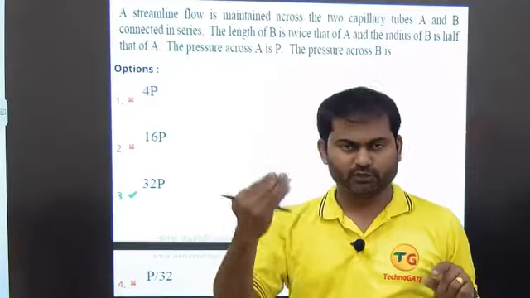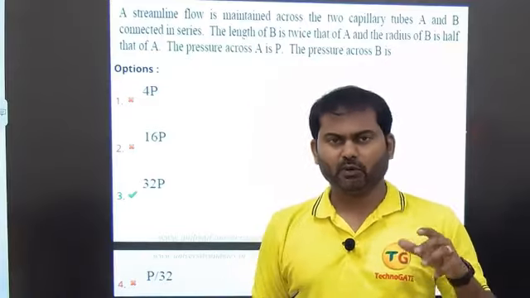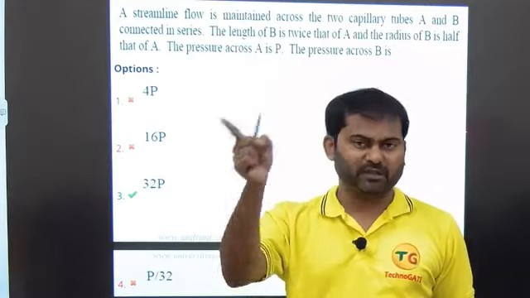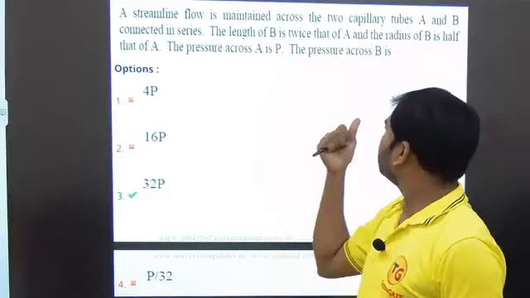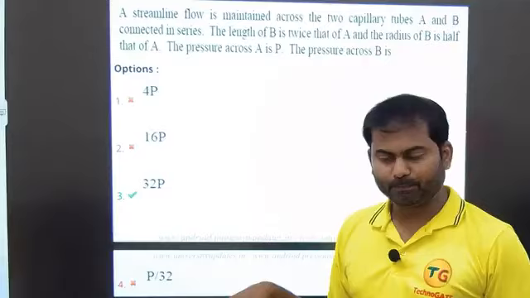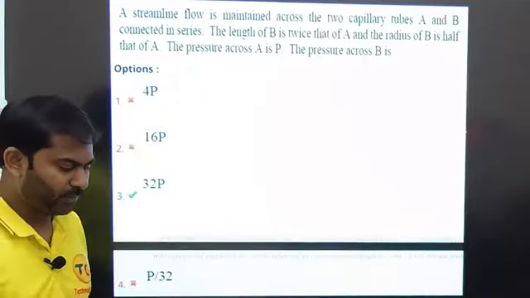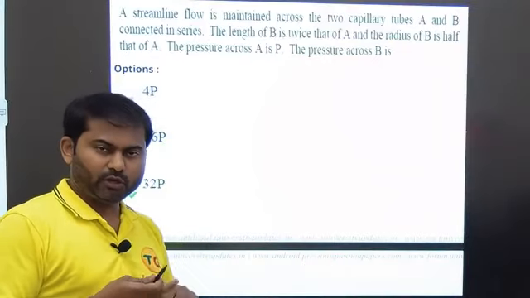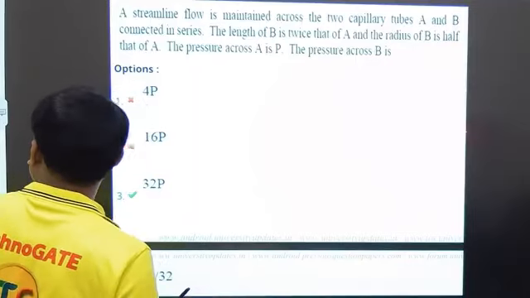Capillary tube, just understand that it is basically a very small pipe that is used to find out the viscosity of the liquid. So both are connected. Based upon the variation from one capillary tube to the other, you need to find out what exactly is the pressure across B. So let us take the Poiseuille equation. Poiseuille equation has the relationship between pressure, velocity, volume, radius of the pipe and so on. Okay, so let me take that formula first.